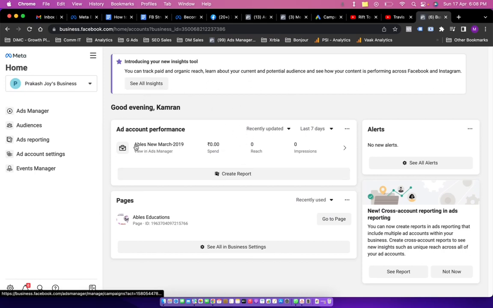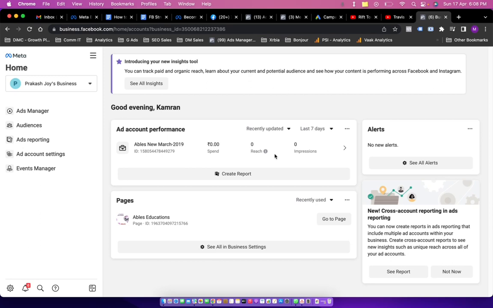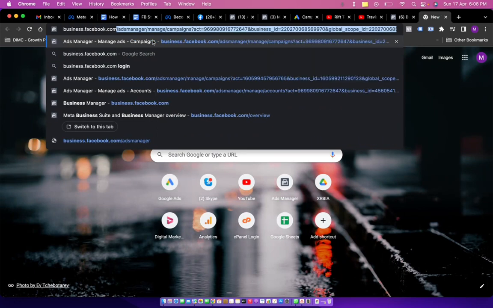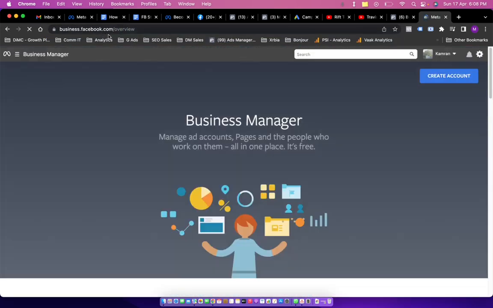Yours is not going to look like this, because you may not have any ad account or any property in it. So in order to create one, either you go to business.facebook.com, or you directly go to business.facebook.com/overview. By typing this, it takes you to a page from where you can create a fresh Business Manager account.